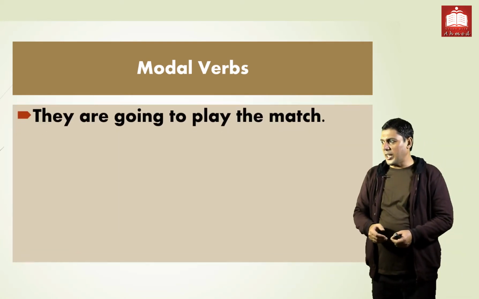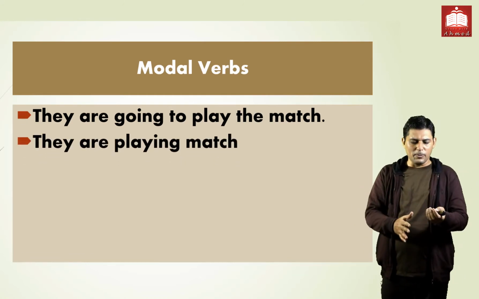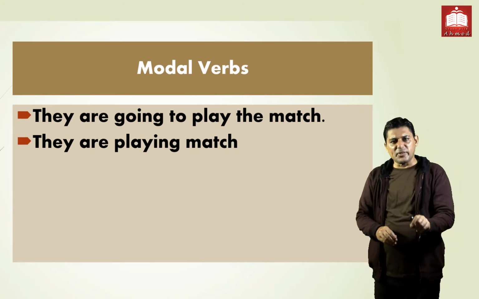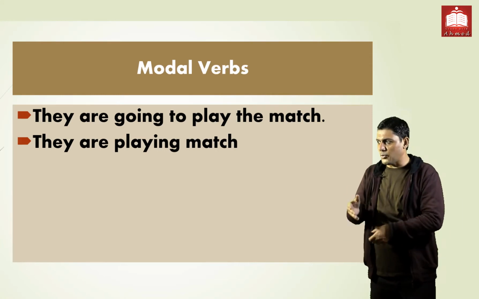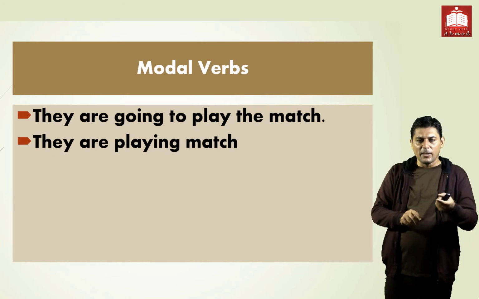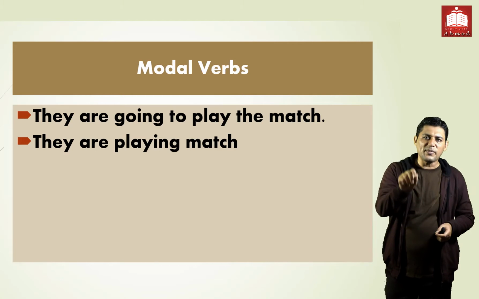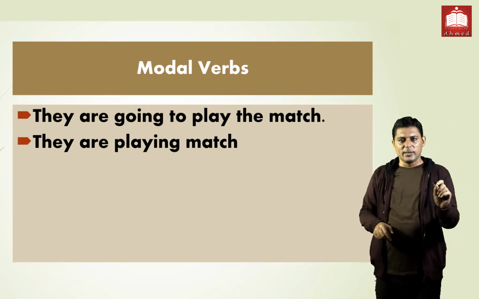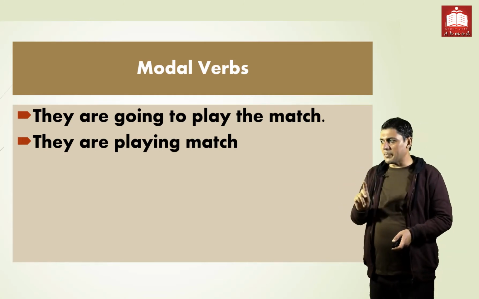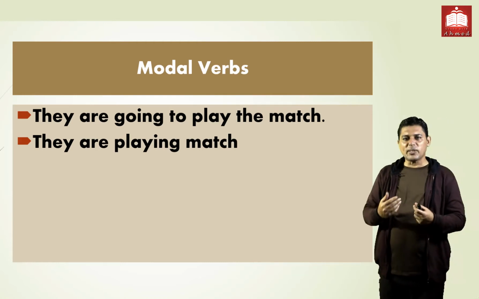One more example, they are going to play the match, or they are playing the match. This is very important for you, and most of the candidates they find problem, they commit mistake, or they do wrong, वो सही नहीं कर पाते. So we have two structure. One is modal verb, second we have present progressive. So first is they are going to play the match. ये present progressive नहीं है, this is not continuous tense, right one, this is a modal verb कहलाता है. And they are playing tennis, they are playing match, this is present progressive, so tense में आ सकता है. So we have different formula for both.